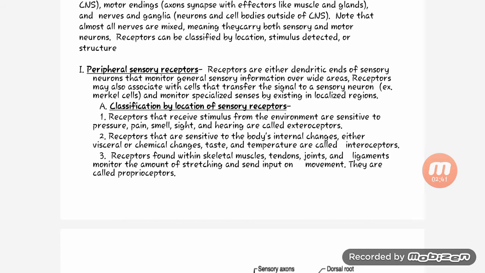First is classification by location of sensory receptor. First is receptors that receive stimuli from the environment, selective to pressure, pain, smell, sight and hearing, called exteroceptors. Second is receptors that are sensitive to the body's internal change, either visceral or chemical change, such as taste and temperature, called interoceptors. Receptors found within the skeleton, muscle, tendon, joint and ligament monitor the amount of stretching and send input on movement. They are called proprioceptors.